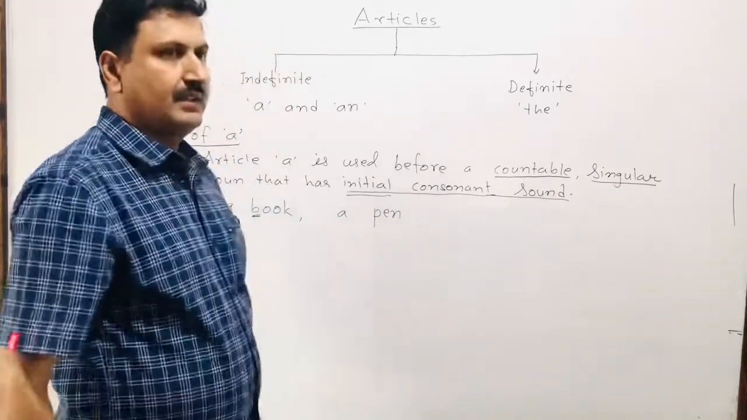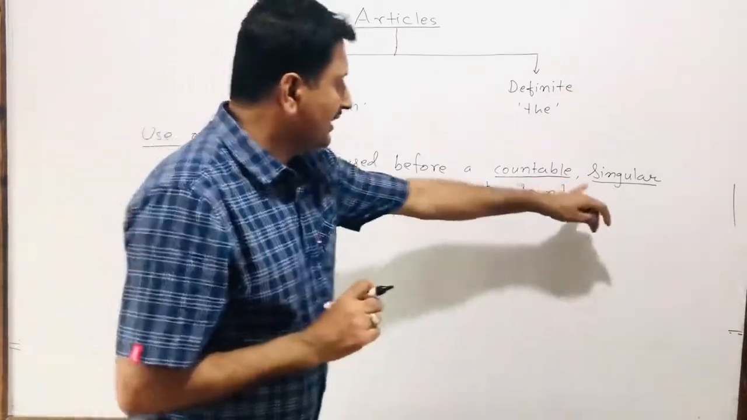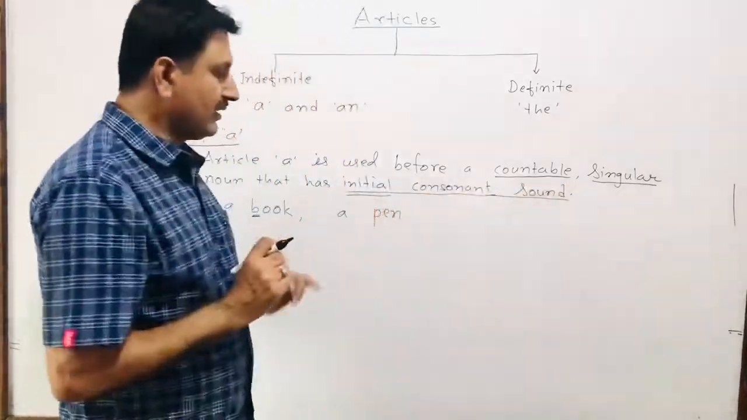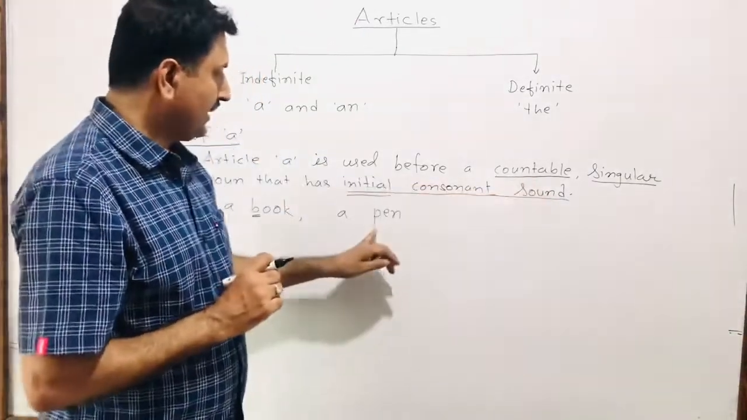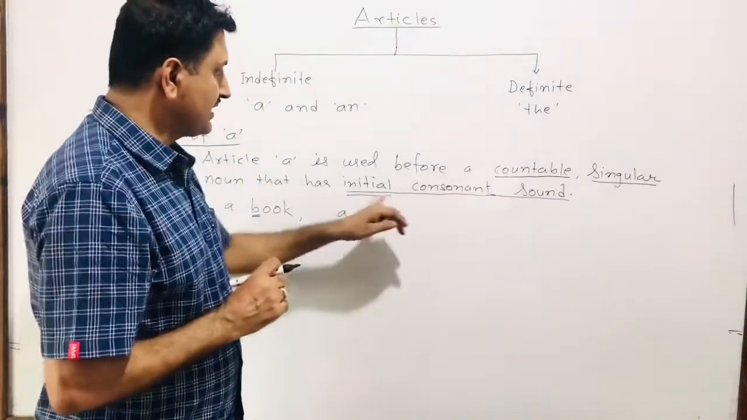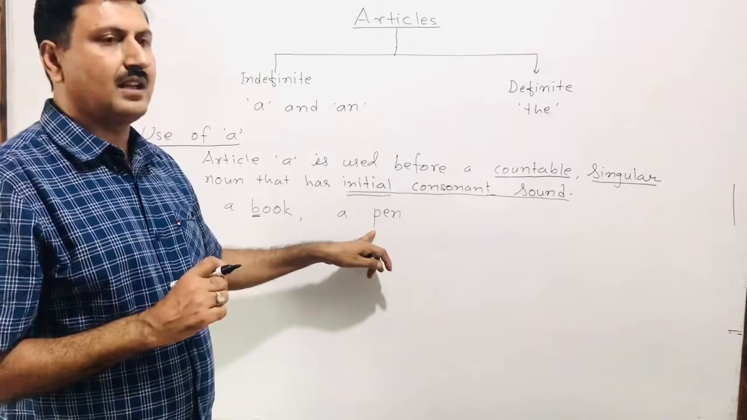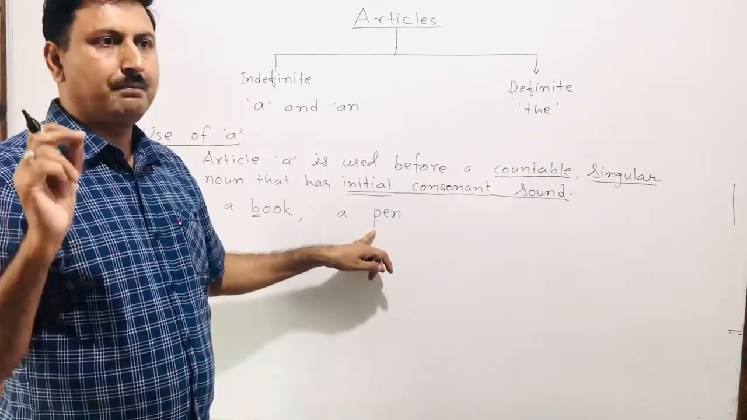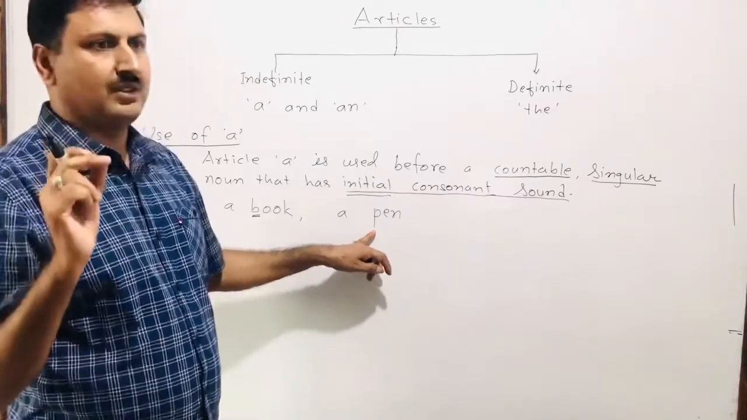a pen. A pen. Check all these three qualities, whether they are there or not. Pen, we can count. Pen, it is singular. And it has an initial consonant sound. Pen, the pa sound is there. Pa, pen. This is a consonant sound.